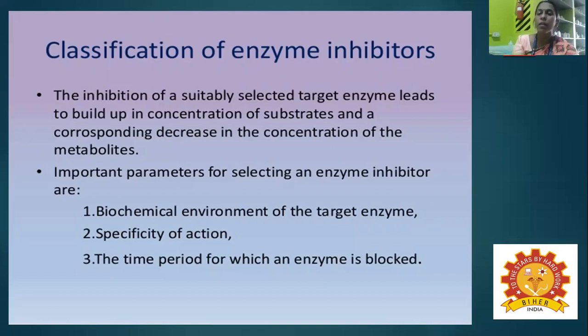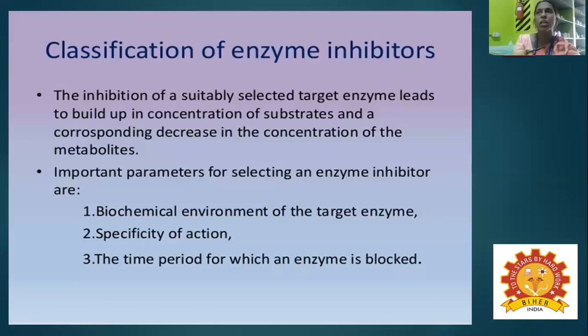Biochemical environment means what conditions are present, how much enzyme concentration is present in the target area, at what time, and whether it is needed or not. Only at that time is the enzyme present in the active form; the remaining time it is present in the inactive form.